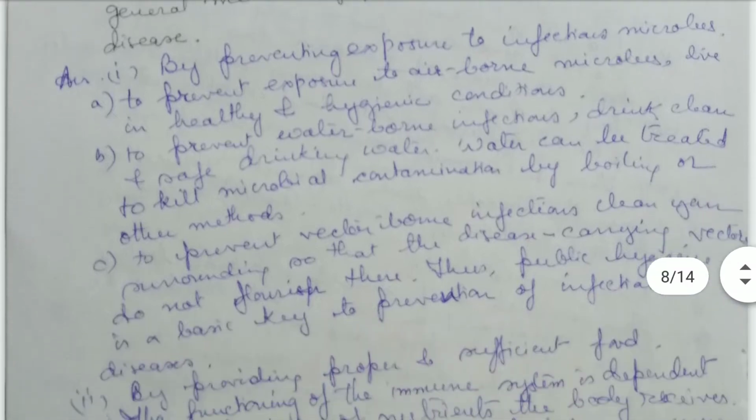Now, the first point: by preventing exposure to infectious microbes. If we prevent ourselves from the infectious microbes, we prevent ourselves from being exposed to them.